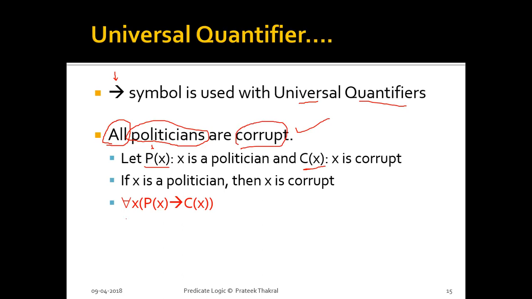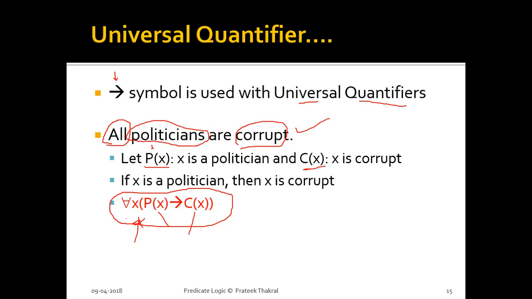So if I have to denote this sentence in predicate form, this will be the notation: for all x, and in the bracket I write P(x) implies C(x). Now how to read this? We are saying for all x, or for every x, if x is a politician, then x is corrupt. So indirectly we are specifying the same thing which this sentence is saying.